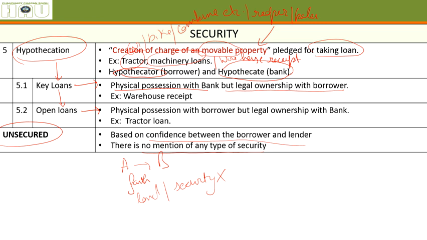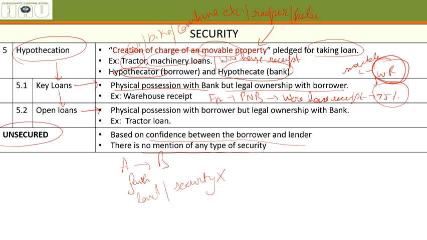Let's say a farmer A came to PNB to get a loan with his warehouse receipt. The bank will give him 75% of the money. Why? Because he has pledged his warehouse receipt, which is movable.